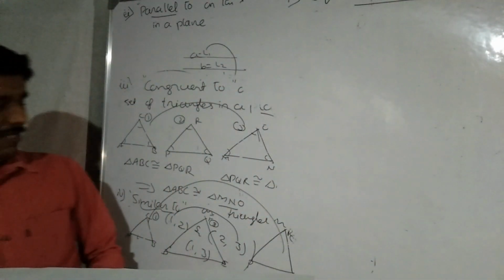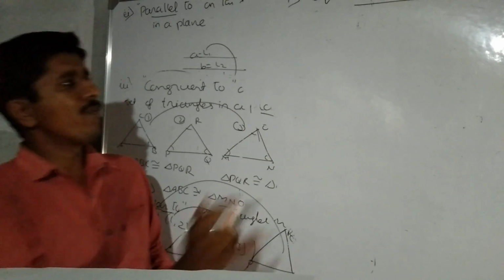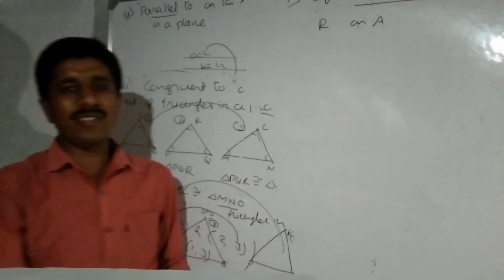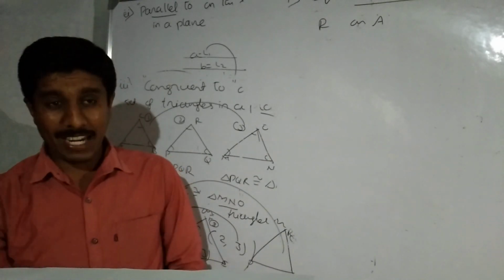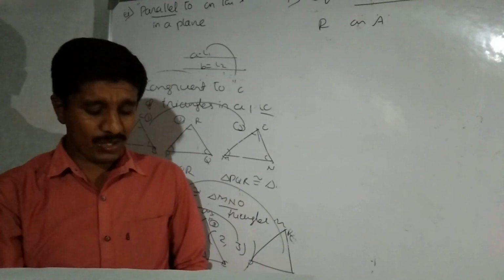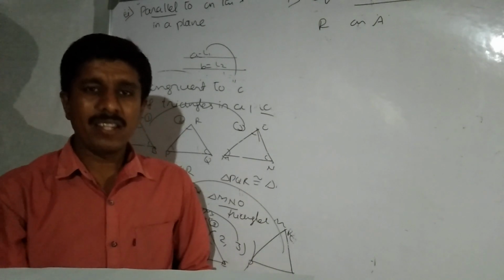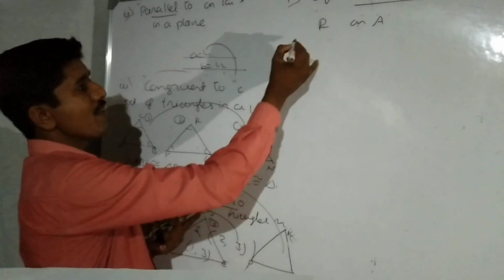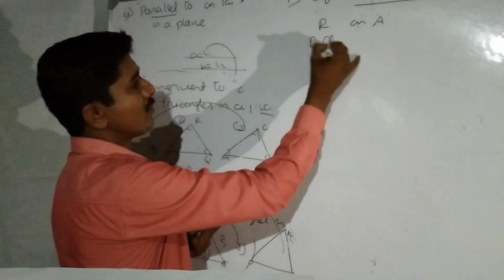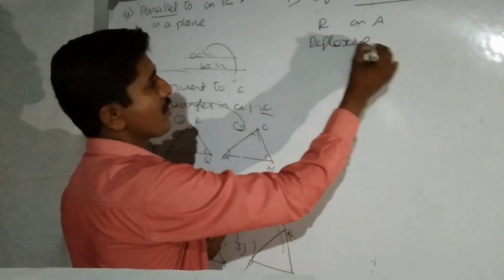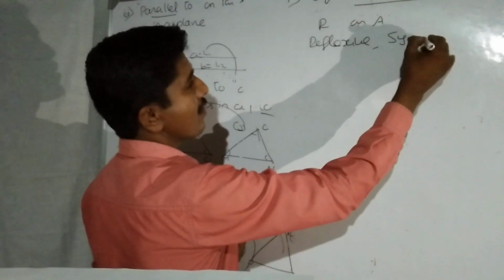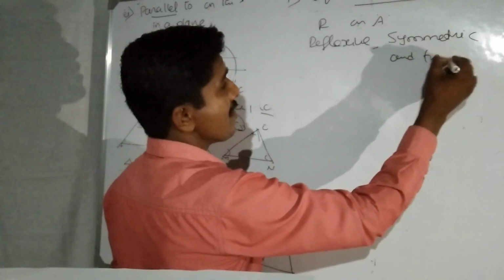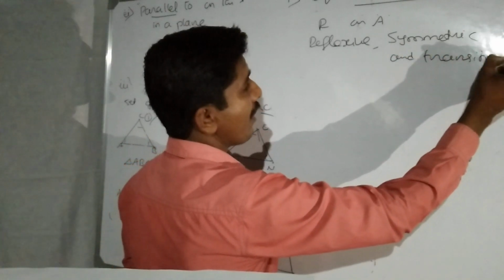Equivalence relation means, here I am going to define a relation on a non-empty set A. When we say that a relation is an equivalence relation, it means it satisfies three relations: reflexive relation, symmetric relation, and transitive relation.